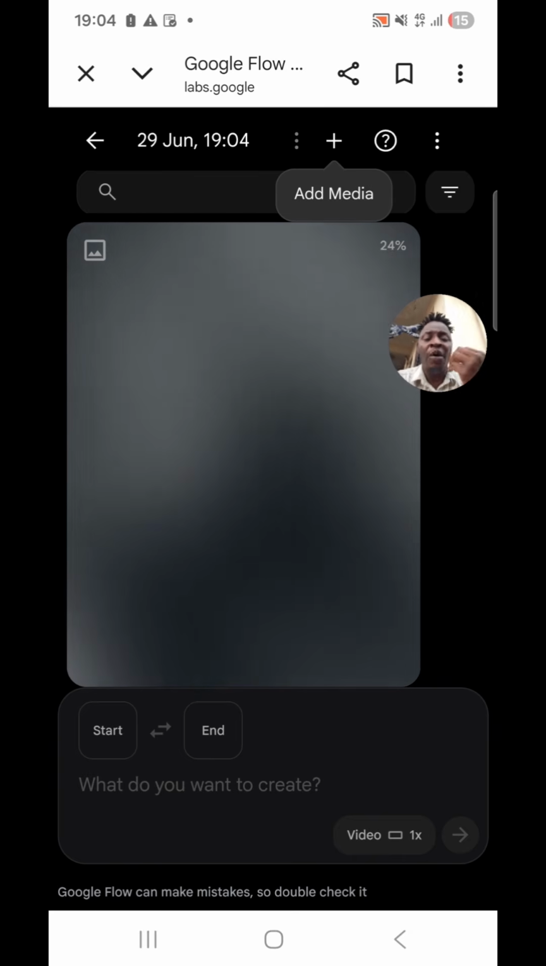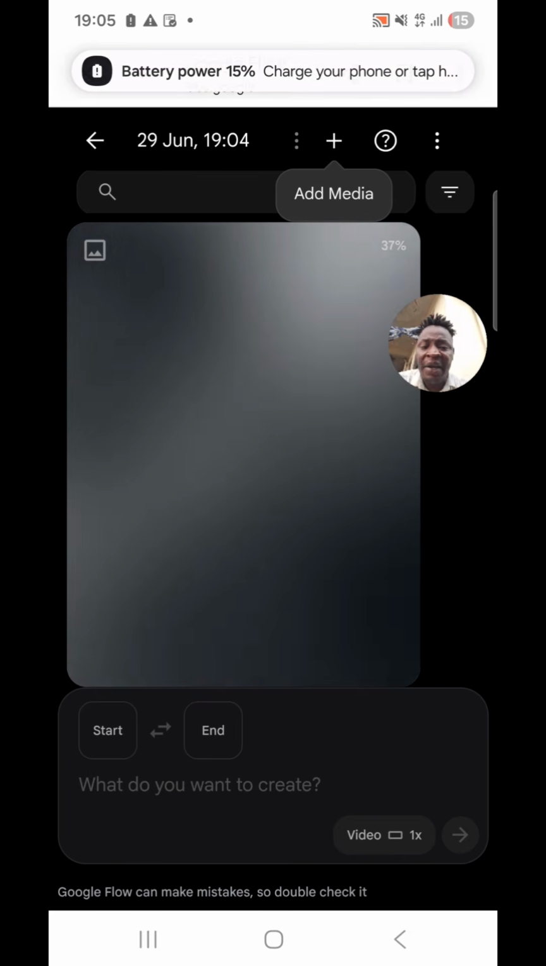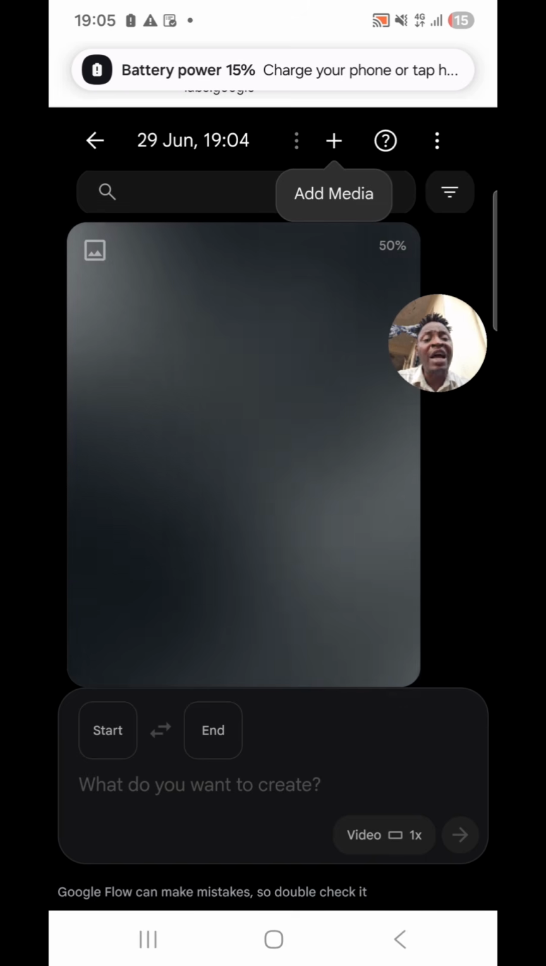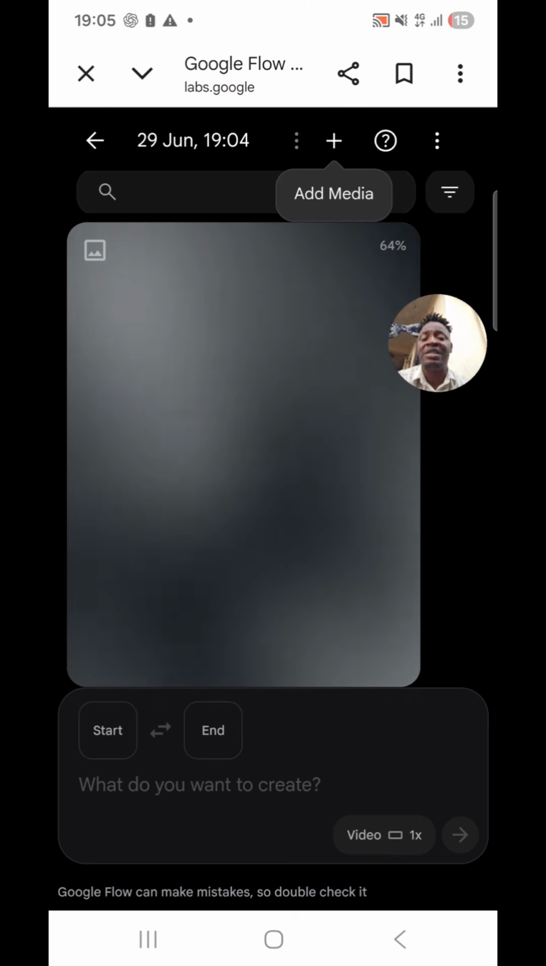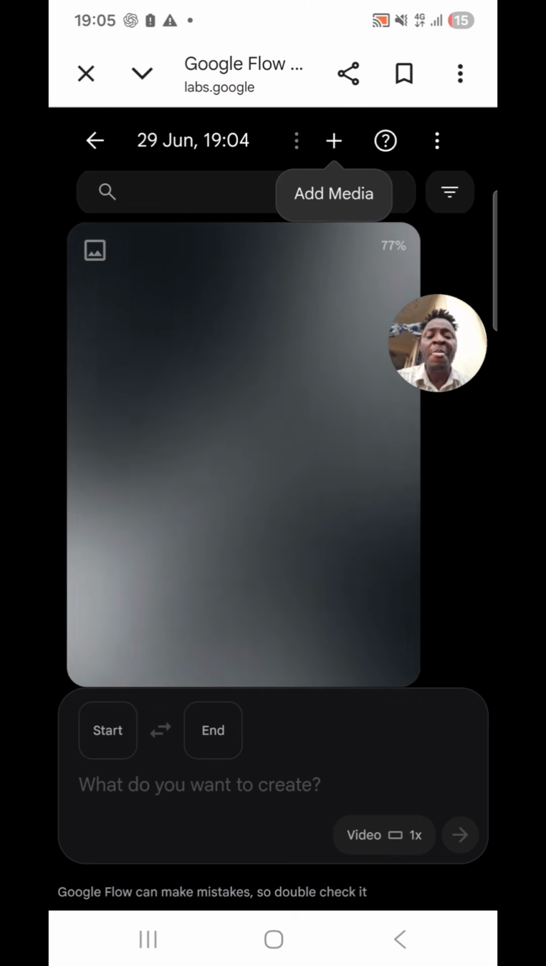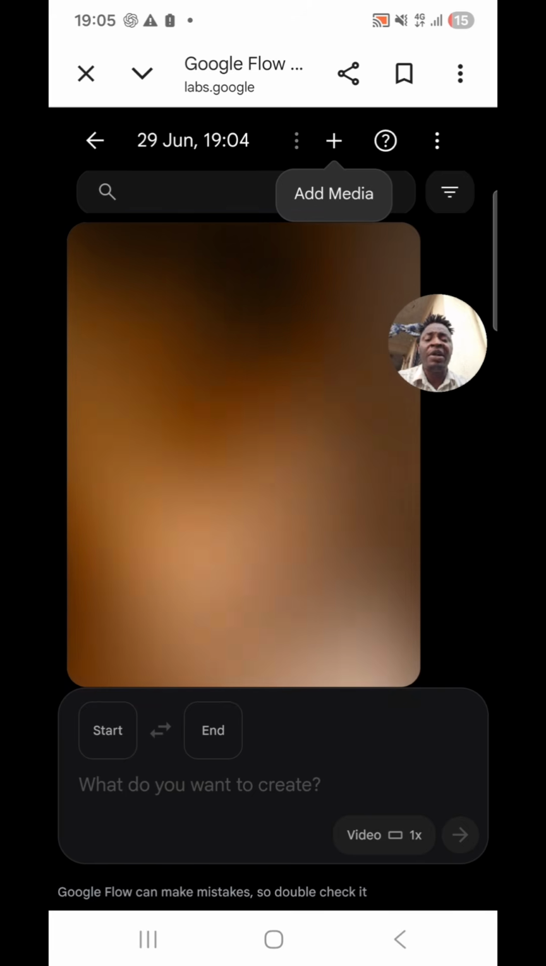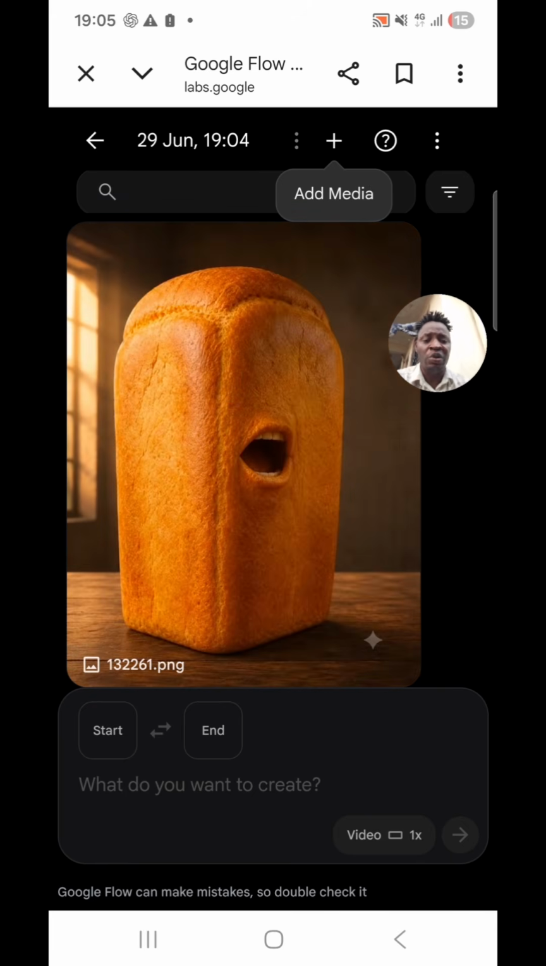Now when the bread comes, you see start frame and you see end frame. Now we're not doing start frame and end frame. I will teach you what is start frame and end frame in the next video. Now you wait for the bread to show up here. Now the bread is coming to show. Now the bread has shown. You press start frame.